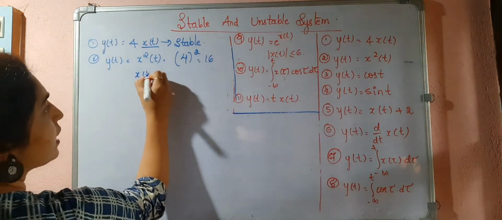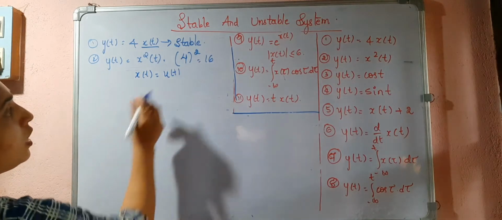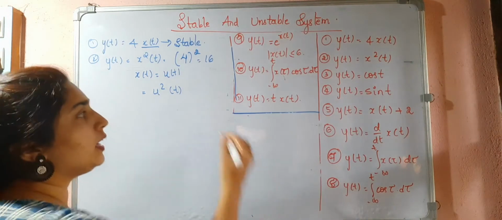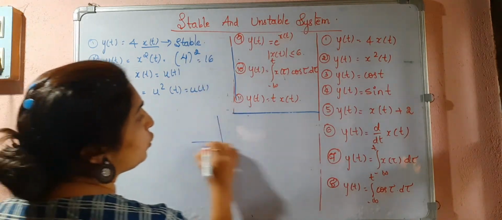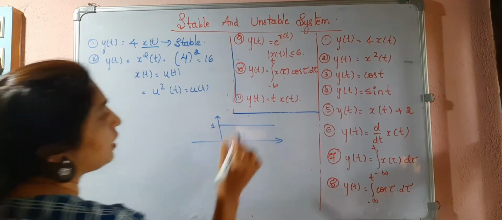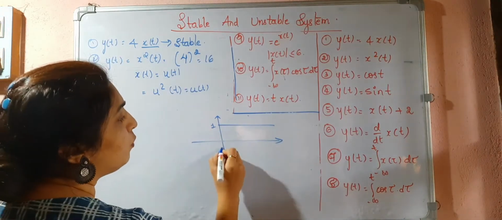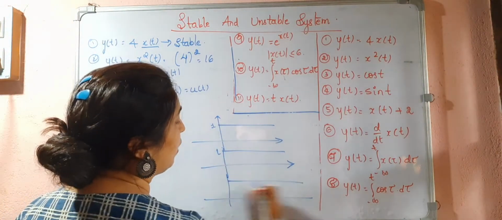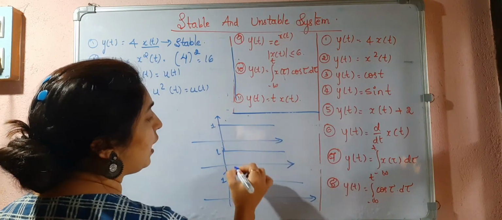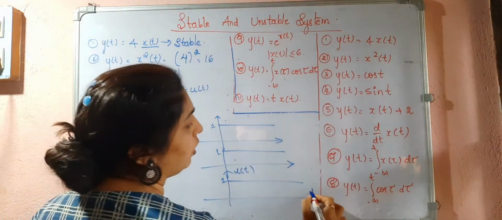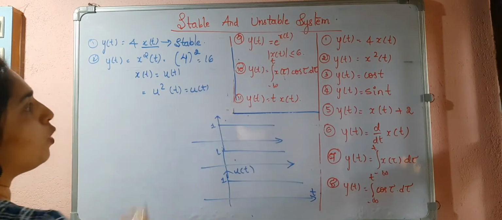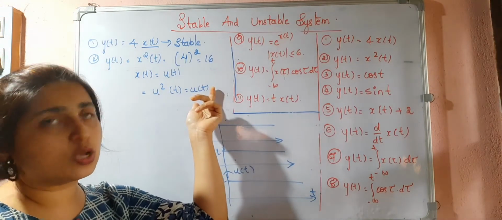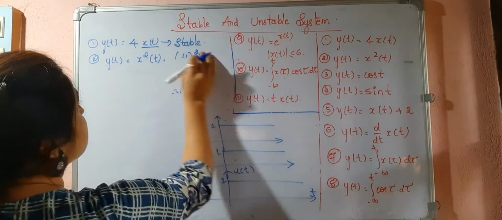But what if I consider x of t equal to u of t? In this case, it will be u square of t. U square of t is nothing but u of t. Why? You know u of t has step height 1. When it is multiplied with itself, 1 into 1, you get 1 only. So u of t into u of t gives you u of t. So u of t is a bounded signal, and the output is also u of t, which is also bounded. So this is a stable system.